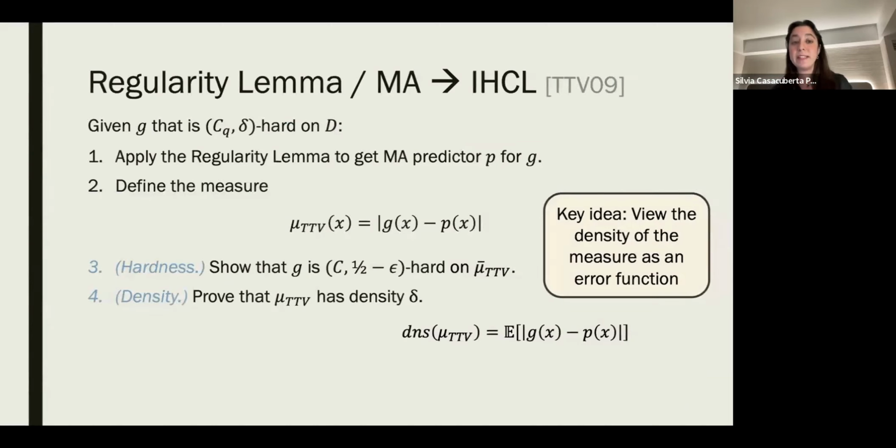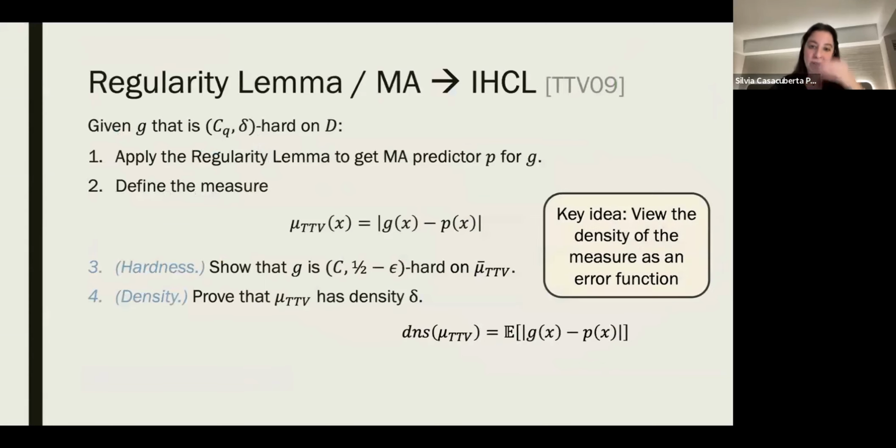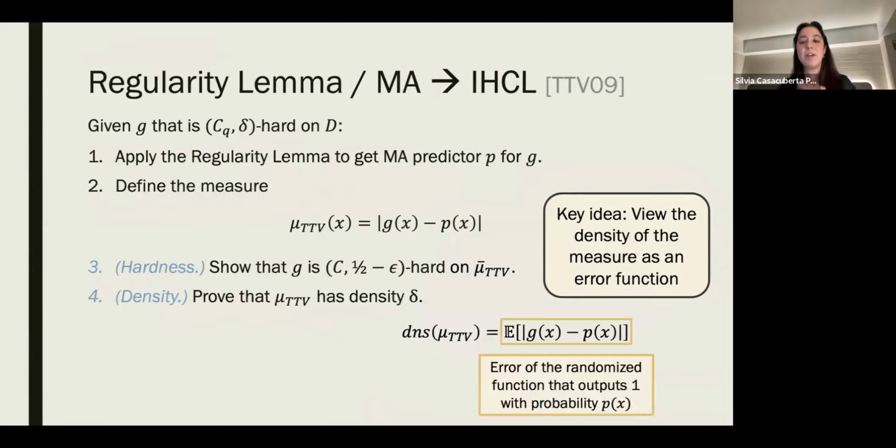A key idea for the density proof on why this measure has density at least delta is to view the density of the measure as an error function. The definition of density is just what we had before, the expected value of mu under the uniform distribution. By this definition of mu TTV, the density of mu TTV is the expected value of g minus p. But notice that this is exactly the error of the randomized function that outputs 1 with probability p.